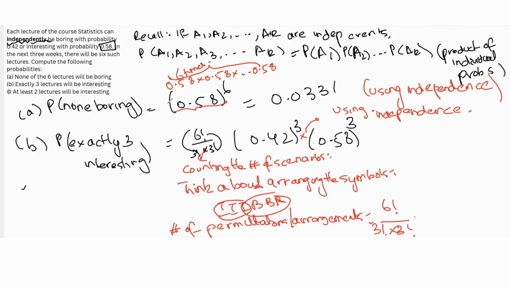Here, there was no such thing we had to do because this was a probability that none are boring. So all of them are interesting, right? It was these symbols 1, 2, 3, 4, 5, 6, and they can be arranged in only one way, so we did not have to worry about it over there.